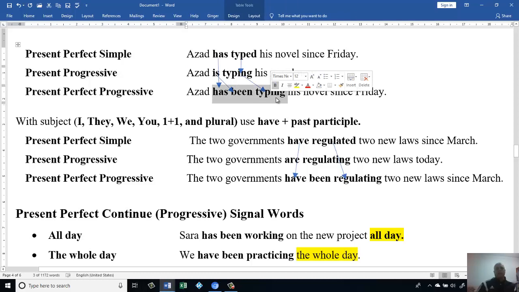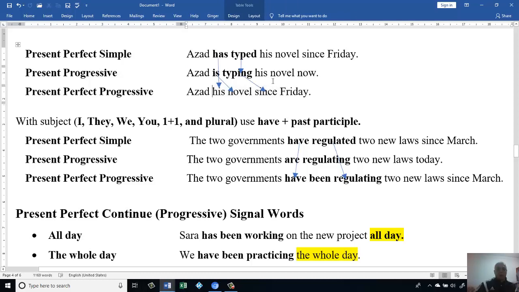Let's say, for example, I don't have this. What I'm going to do is take has, copy it, and write it down here. That's has. Then I take is, copy it, put it here. But we know is could be switched with be.